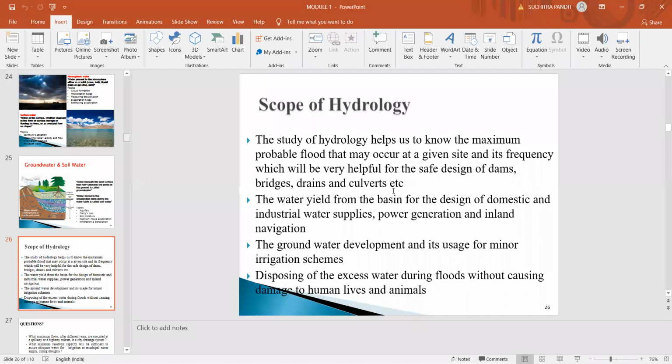Not the entire amount of water received by the basin will come out of the basin. Some part of the precipitation may be held up in small depressions in the watershed area, or some portion of the rainfall may get infiltrated into the ground and build up the groundwater.